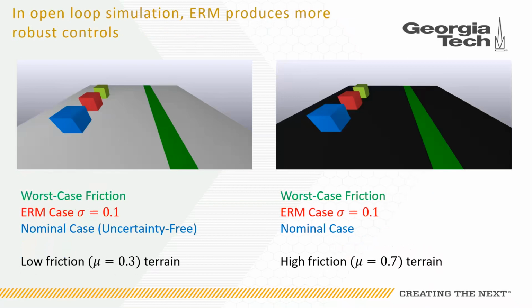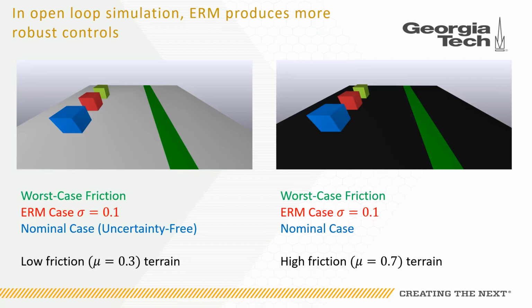To evaluate the robustness of our method, we took the controls produced by the ERM and reference trajectory optimizations and simulated them over terrains where we varied the value of the friction coefficient from what we used during optimization. We also compared the performance of the ERM controls to controls generated by a worst-case robust scenario optimization, in which the optimization must solve for a trajectory that will still be feasible, even for the worst possible value of friction. In both these examples, the green line marks the desired final position of the block.